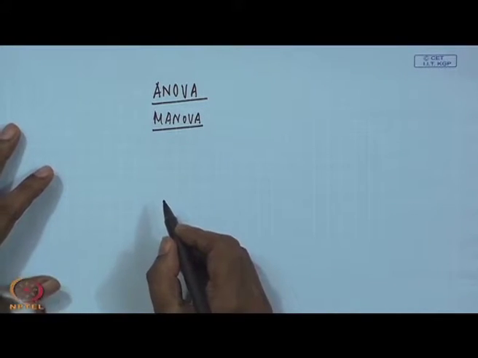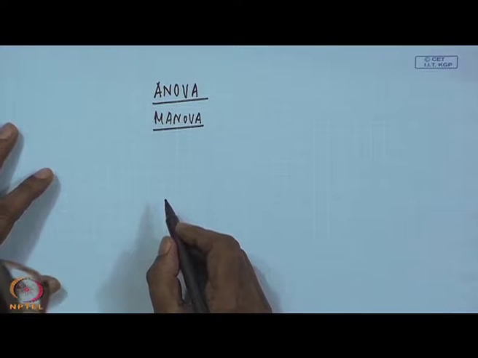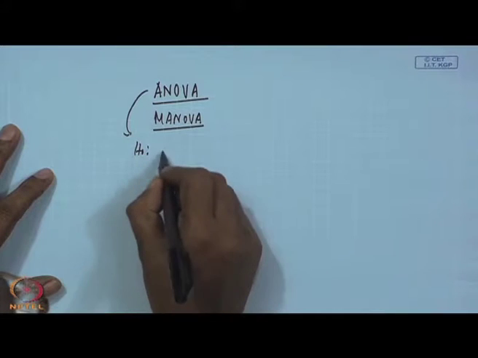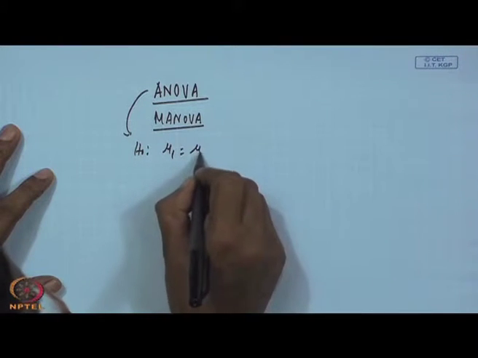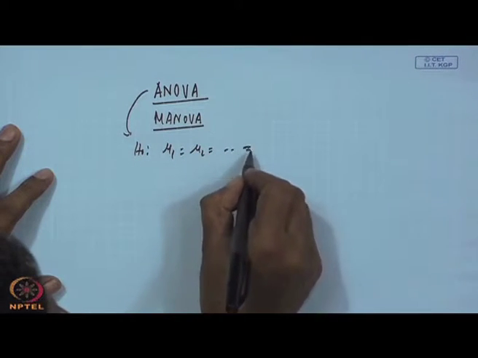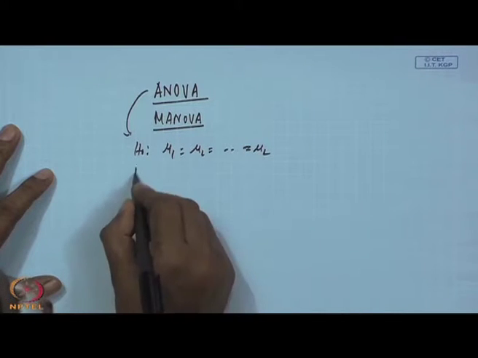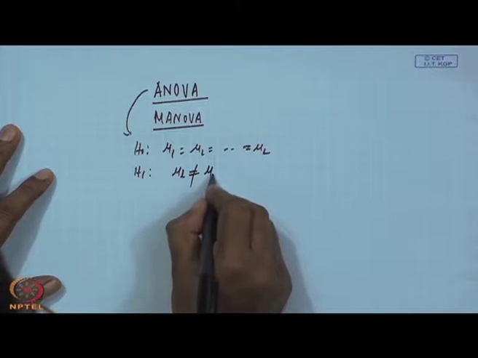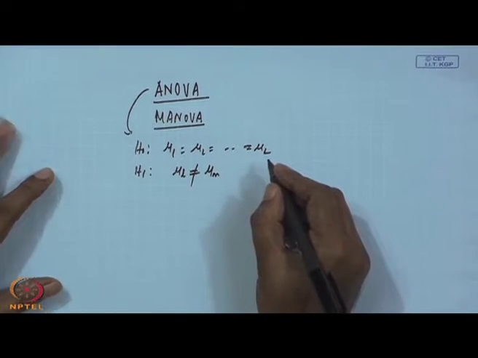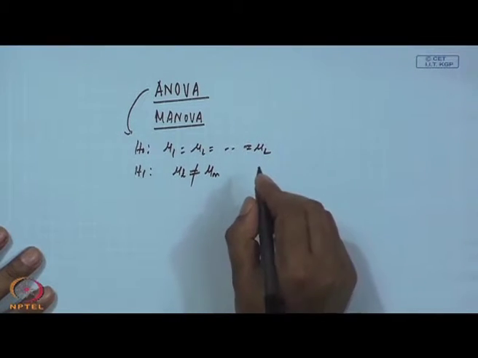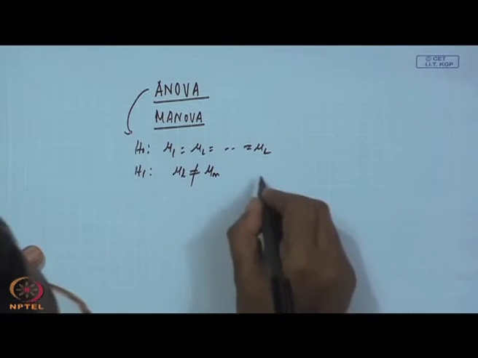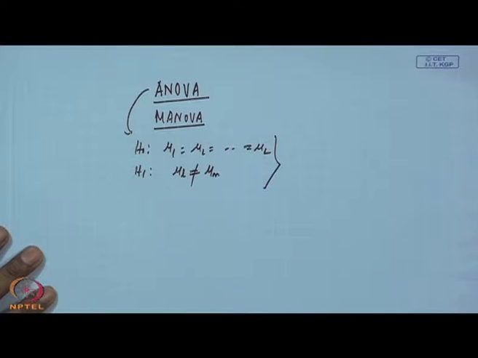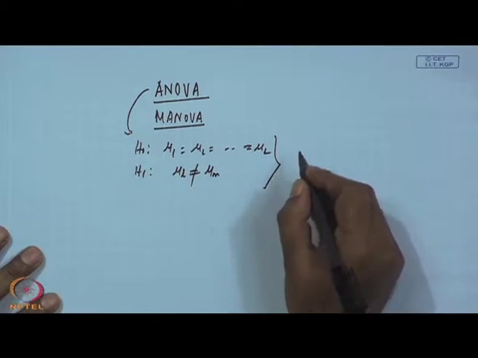We have seen the hypothesis testing using ANOVA, where we have said that all the means are equal, and the alternative hypothesis is that at least one pair of means are not equal, and using the F test we either accept or reject the null hypothesis.